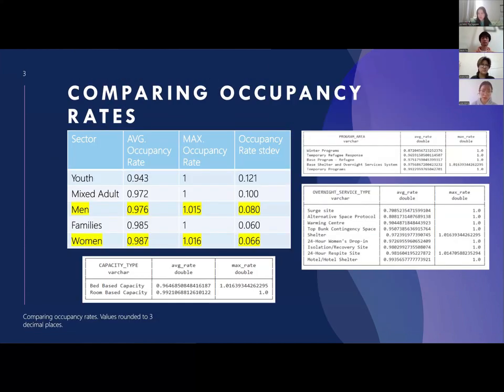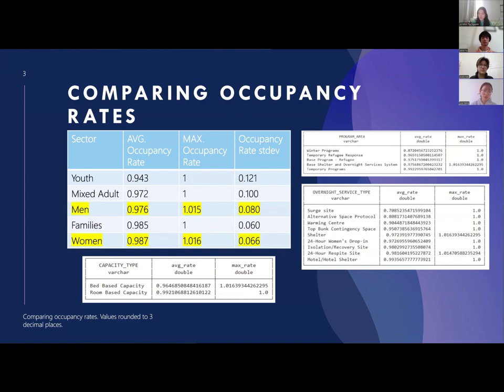Looking at the other three tables, we can see that programs that allow for a broader population to be sheltered, for example, the 24-hour respite site, tend to have a rate over one more frequently. And so in the long run, we should focus on investing resources into those shelters that allow for more people to come in.